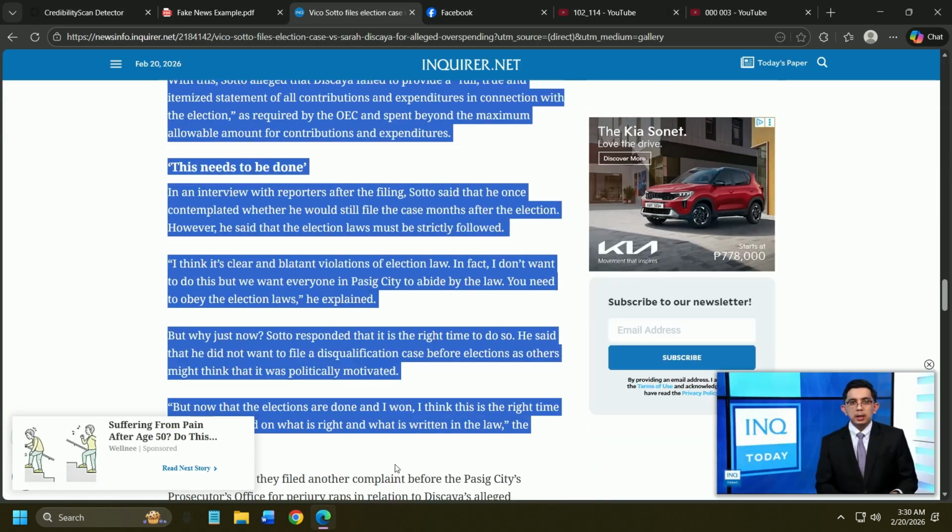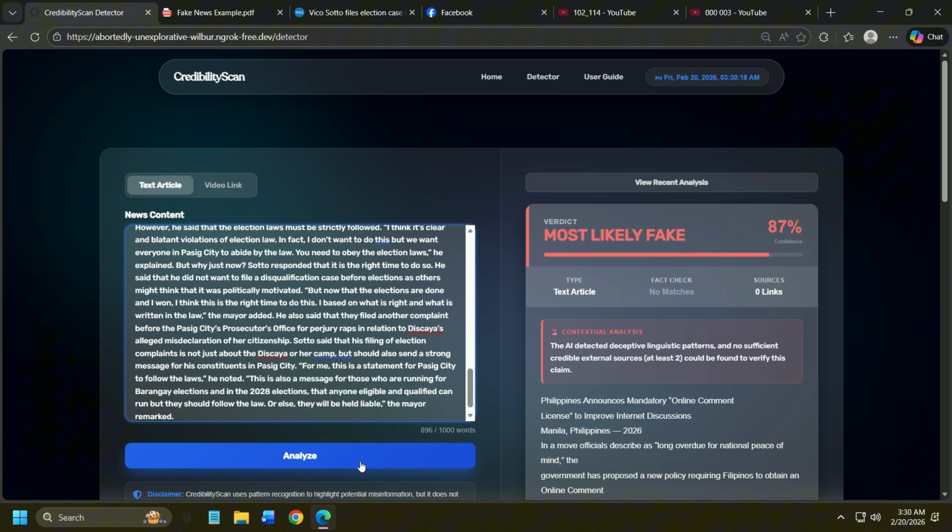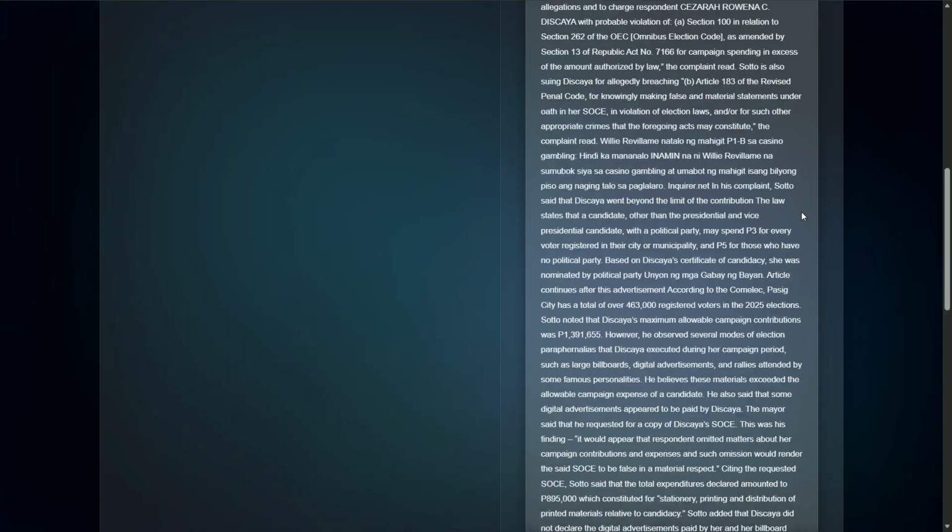Let's try another example of text analysis and let's see if it's real.